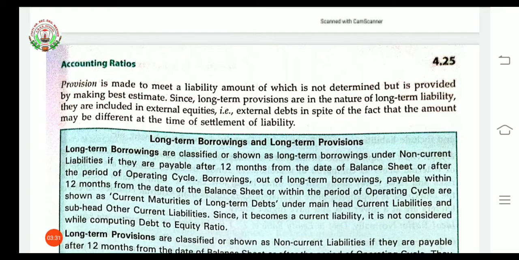Now long-term provisions are in the nature of long-term liability, and they are included in external equities, that is external debt, in spite of the fact that the amount may be different at the time of settlement of liability. Means on the basis of estimation a provision will be created, and it is not necessary that the liability will be of the same amount. That amount can be different at the time of settlement of liability.